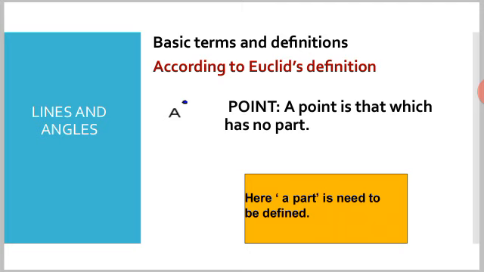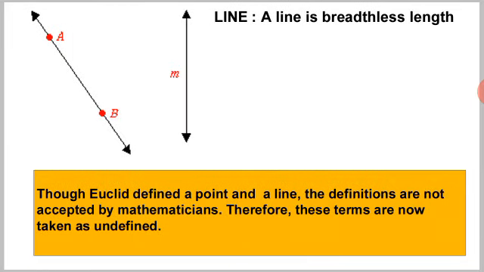So the definition for the point is, a point is that which has no part. Here, a part needs to be defined. If we define a part to be that which occupies space or has area, then again we need to define area. So to define one thing, we need to define many other things. Similarly, the definition of a line refers to length and breadth. Again, these two terms are not defined. For such reasons, mathematicians agree to leave such terms undefined.